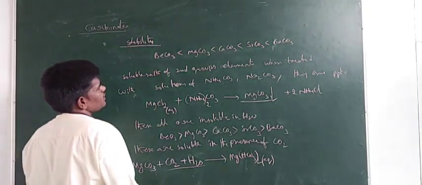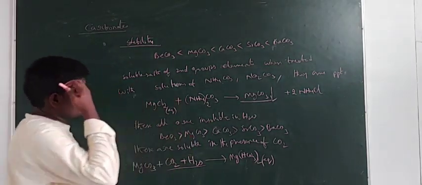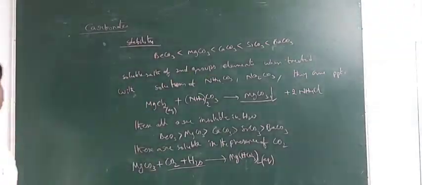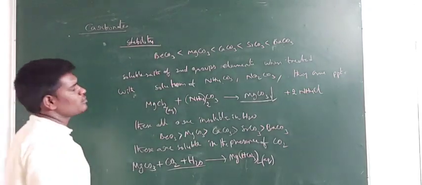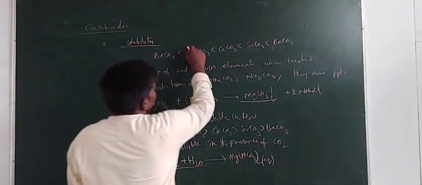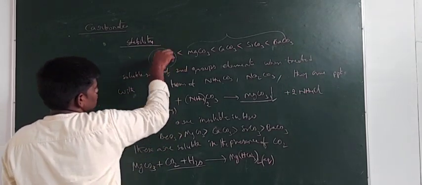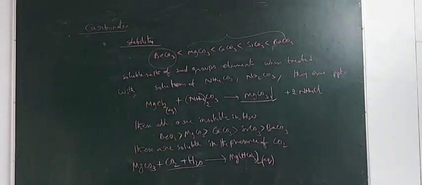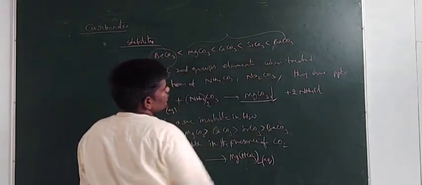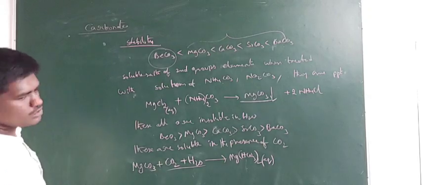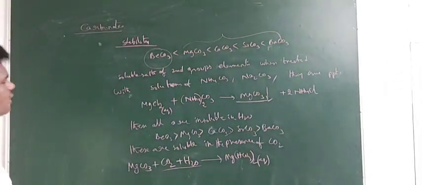So from beryllium carbonate to barium carbonate, ionic character increases. As ionic character increases, thermal stability also increases. Generally these are all ionic in nature, but this one is not ionic, it is less ionic, that is covalent in nature. So in carbonates of the secondary group elements, except this one, the remaining are all ionic in nature, and that is the order of stability. So this is about carbonates of the secondary group elements.